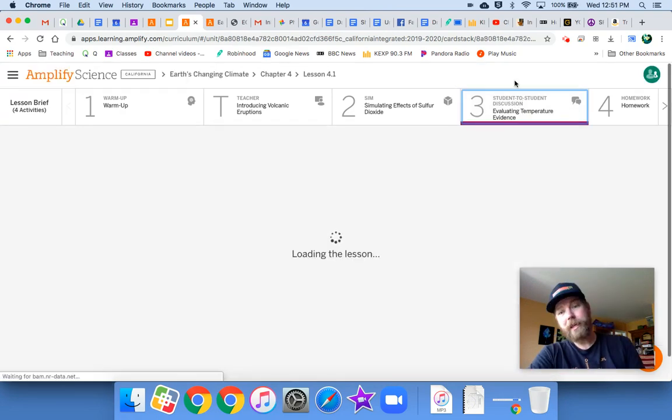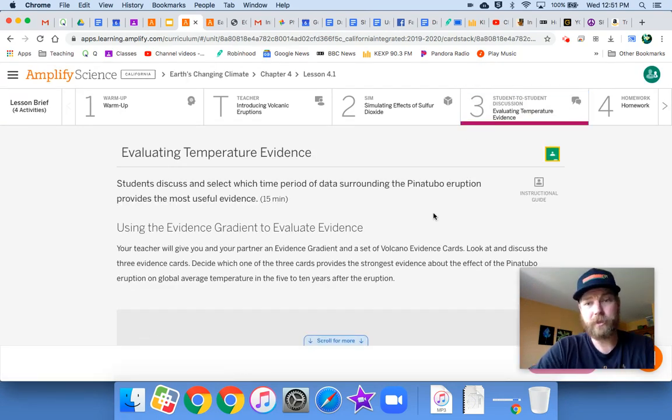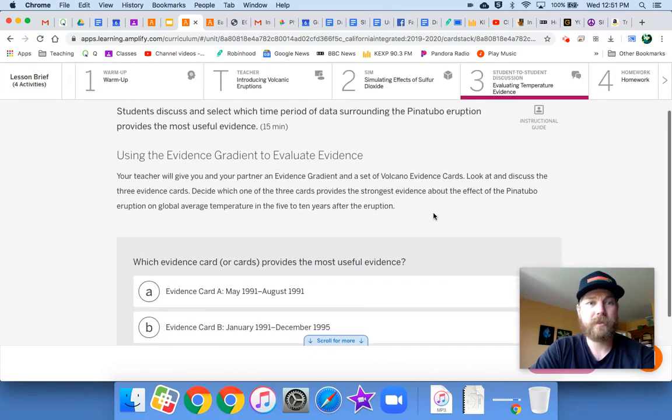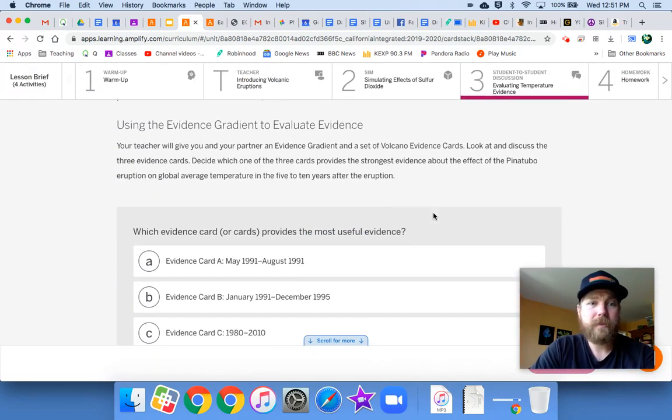So let's move to the next thing, which is the student-to-student discussion. And it's just going to be you discussing with yourself and your imaginary friends, using the evidence gradient. So I have evidence cards attached to this lesson for you to look at. And what you are supposed to do is decide which of the 3 cards provides the strongest evidence about the effect of the Pinatubo eruption on global average temperature 5 to 10 years after the eruption.